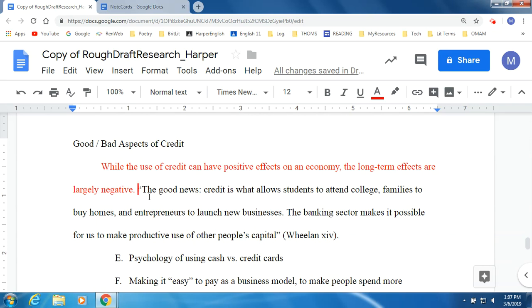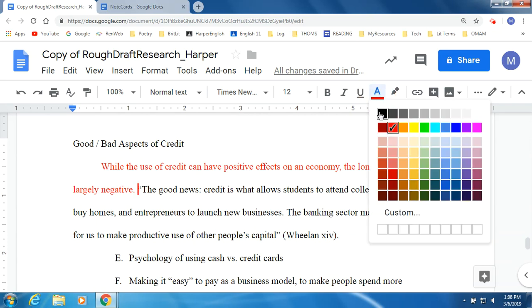What it says is the good news. Credit is what allows students to attend college, families to buy homes, and entrepreneurs to launch new businesses. The banking sector makes it possible for us to make productive use of other people's capital. Okay, what I would like to do is use my own words to introduce this quote.